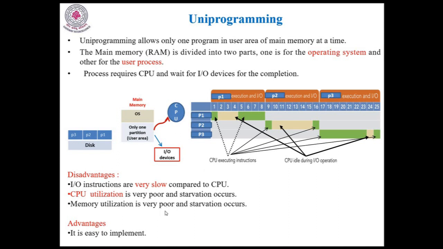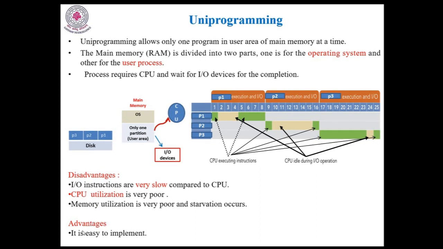Memory utilization is very poor. Why is the memory utilization very poor? The entire user area allows only one program at a time. Suppose the user area has 1000k bytes of memory available, and as per my requirement, my process needs only 10k bytes. Then how much memory will be wasted? You see, 990k bytes of memory will be wasted. So memory utilization is very poor.